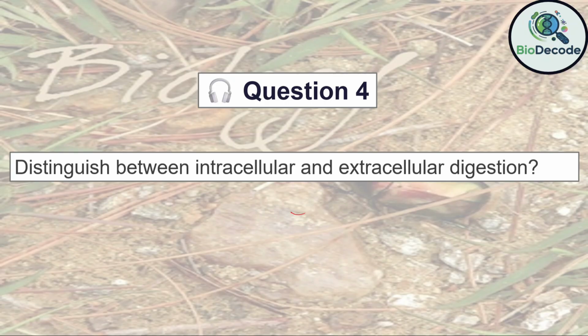Enzymes secreted into the cavity digest the food externally before absorption. This mechanism is seen in more complex animals like annelids, mollusks, and vertebrates. Third, the distinction lies in the location of digestion and complexity. Intracellular digestion is simpler and cell-based, whereas extracellular digestion supports more complex and larger body plans.